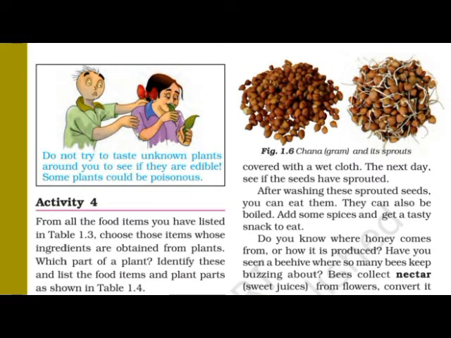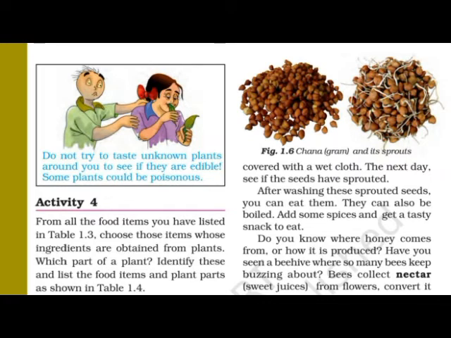Now we are on page number 4. See there, Paheli and Boojho are doing some drama. You can understand that Paheli is eating something, but at the same time Boojho is opposing Paheli. So let me see what they want to say. What is the situation? Okay, I'll describe it. Do not try to test unknown plants around you to see if they are edible. Some plants could be poisonous also. See, it's a very important point.